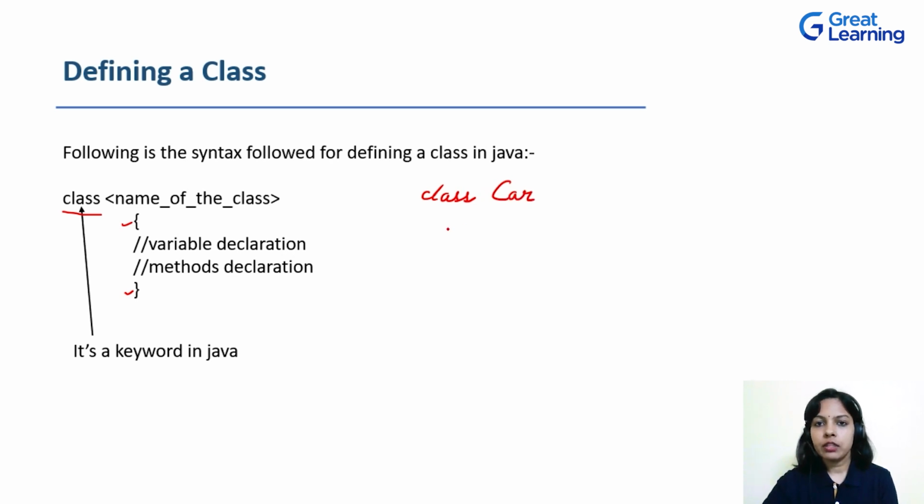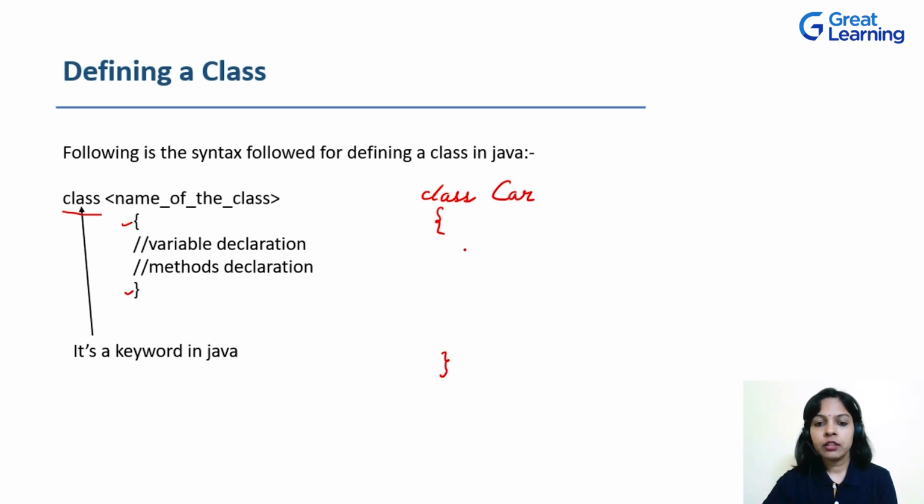For this example, I'm taking the name to be car. Then curly brackets will be opened and at the end curly brackets will be closed. Here I'll have properties and behavior declarations, that is methods and variables declarations, because behavior is represented with the help of methods in programming and properties are represented with the help of variables in programming.